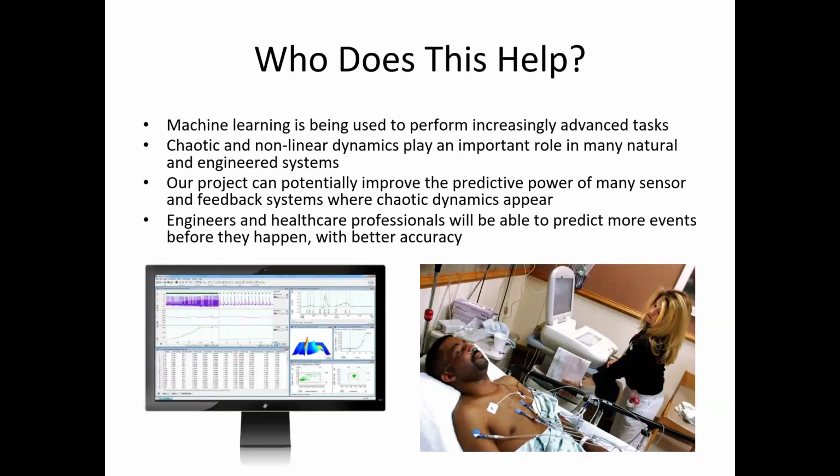So who does this project help? Machine learning is being used to perform increasingly advanced tasks. Chaotic and nonlinear dynamics play an important role in many natural and engineered systems. Our project can potentially improve the predictive power of many sensor and feedback systems where chaotic dynamics appear, and then engineers and healthcare professionals will be able to use these systems to predict more events before they happen with better accuracy.